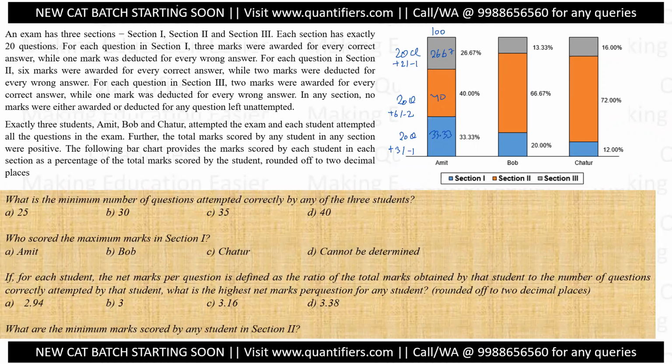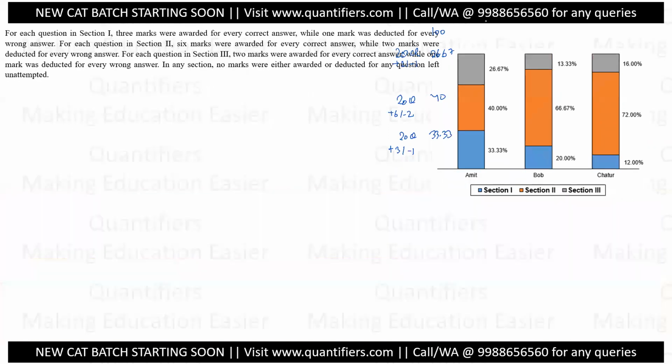All right. Now, first of all, there are three sections. Section 1, Section 2, Section 3. Section 1 is +3 -1. Section 2 is +6 -2. Section 3 is +2 -1.